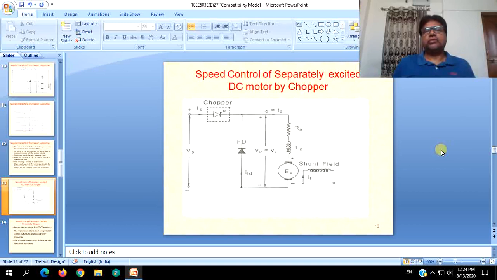Just refer to whatever we have discussed during the operations of the class D chopper, class C chopper, and particularly the 4-quadrant chopper. So owing to these facilities, chopper control drives, particularly for lesser ratings or fractional horsepower DC drives, are most sought after for the speed control aspects.